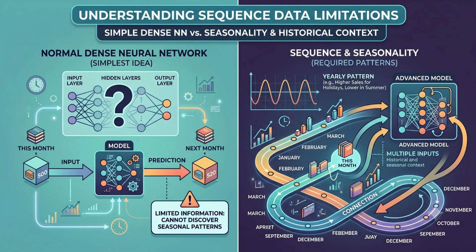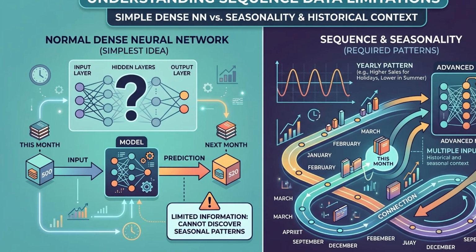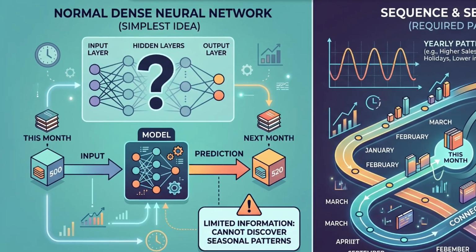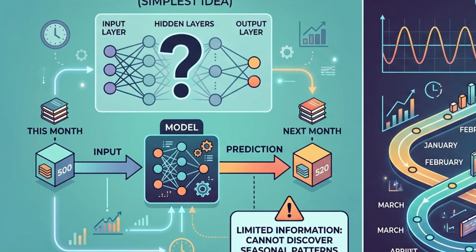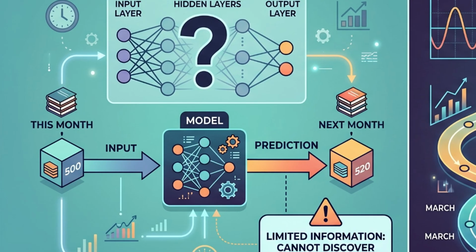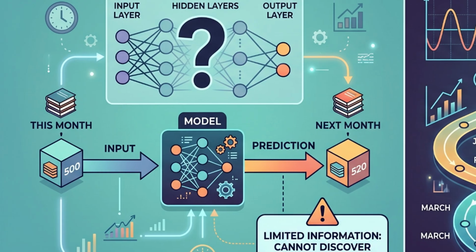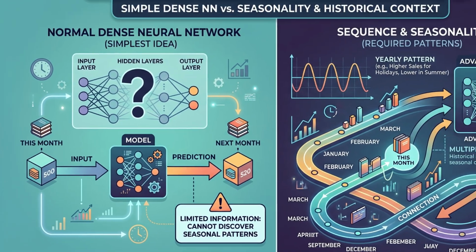Now let's start with the simplest idea. Why don't we just use a normal dense neural network? For example, suppose we want to predict next month's book sales. We could give the network this month's book sales, maybe this month's general sales, and ask it to predict next month's book sales. This sounds reasonable, but the problem is that the network receives very limited information.